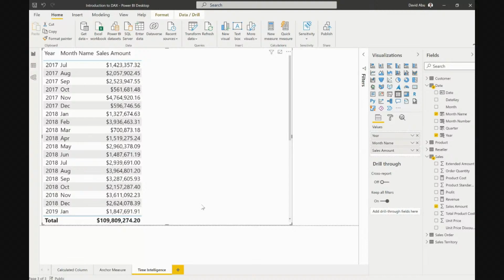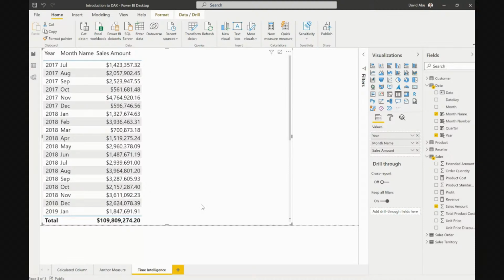Previous month is so important because what previous month means is, what did we make last month? So we are currently in October, maybe at the end of October, and let's say the numbers are coming in right now for the end of the month review, and Leo one says, oh, I want to know what we made last month. So last month is September. If I am in November and she says, what did we make last month? She's talking about October. If I'm in February, she's talking about January.